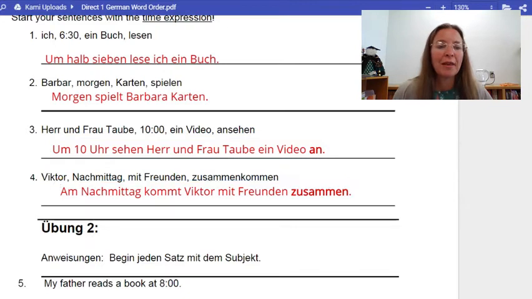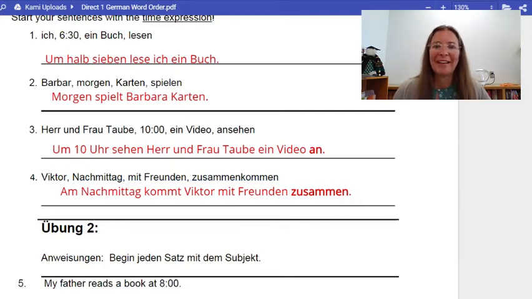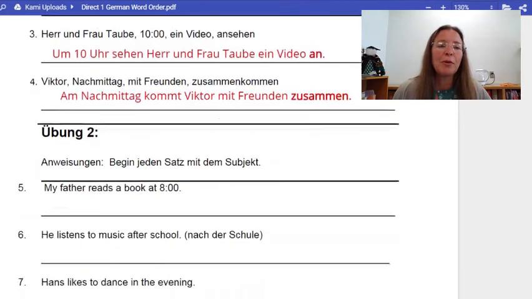All right, and Nummer 4. Am Nachmittag, in the afternoon, then I have inverted word order, kommt Viktor mit Freunden zusammen. Again, zusammenkommen is a separable prefix verb. Zusammen gets thrown at the end of the sentence and is put after, I'll call it the leftovers, in this case, with friends, mit Freunden. Okay? You try to say it. Am Nachmittag kommt Viktor mit Freunden zusammen. Okay, super.